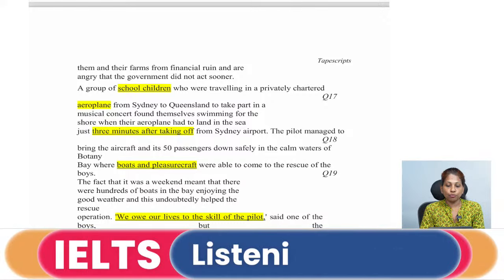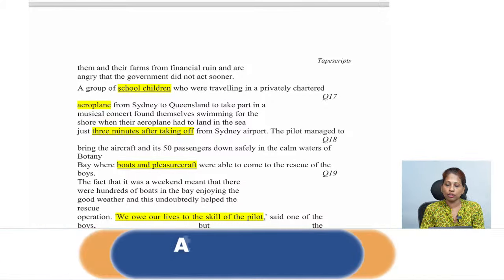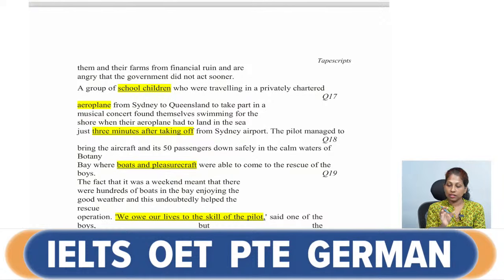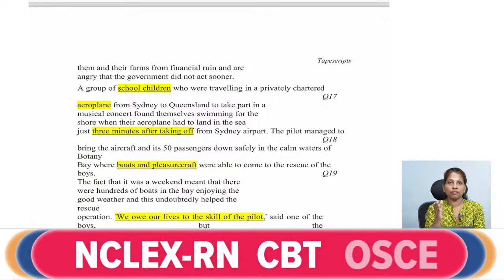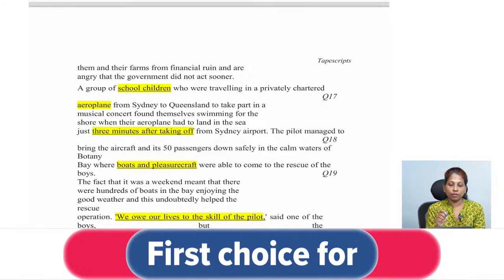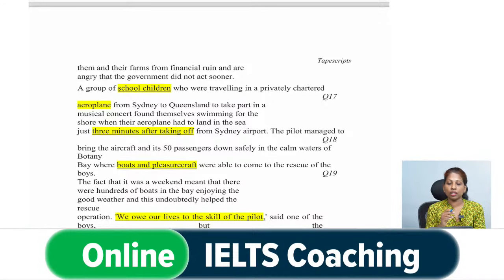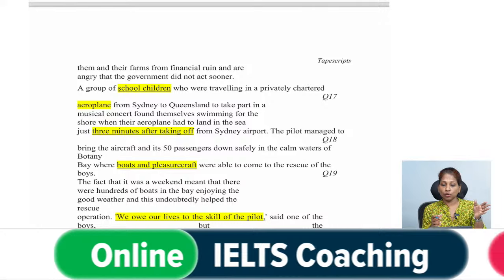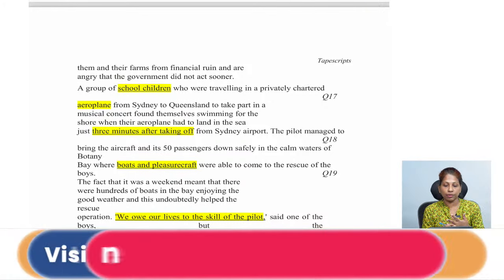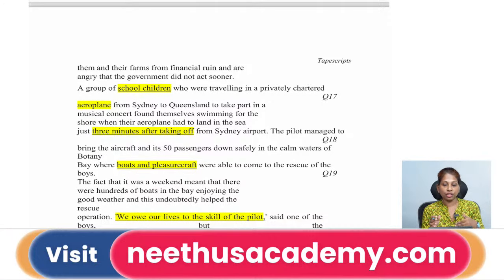The pilot managed to bring the aircraft and its 50 passengers down safely in the calm water of Botany Bay. Now this is information which has been given to you. It is not connected with the question sets, but they have given it to you. Now these passengers have been safely brought down, and we are looking for the part about who the people were who saved them, right? So that is where the next information will come.